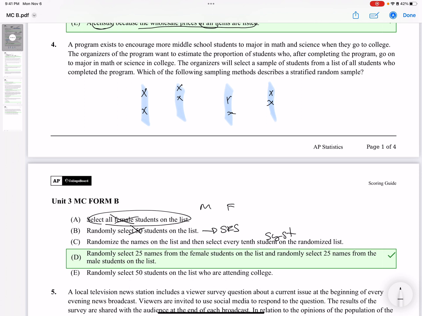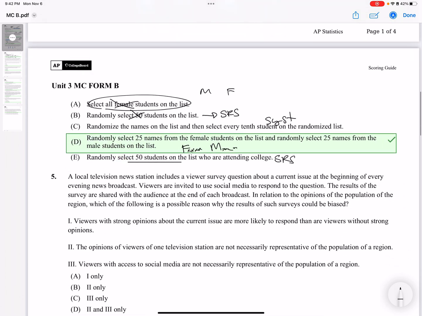Randomly select 25 names from female students on the list and 25 names from male. So that is strata: female, male, and then 25, and so forth. Randomly select 50 students on the list who are attending college. Again, that is also a simple random sample, and that's not what I'm looking for.